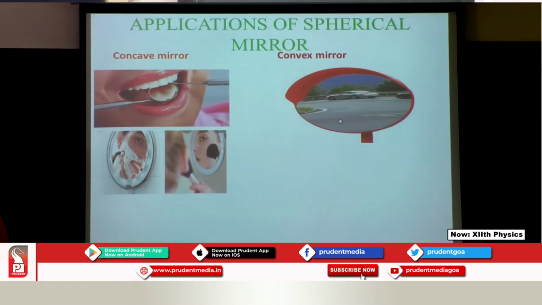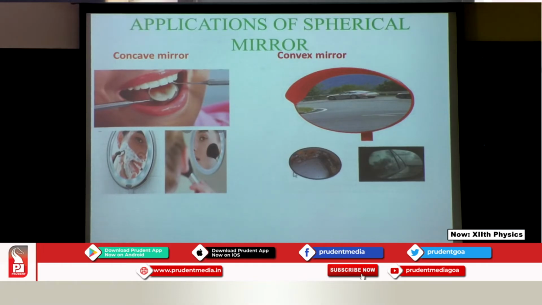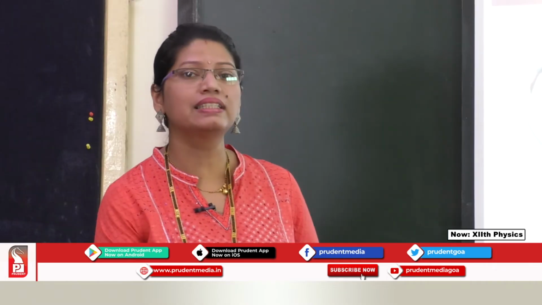And why is the convex mirror used? That is because we get a diminished image, and because of that the field of view increases. So where we need a bigger field of view, we always use a convex mirror. The side mirror is also called the driver's mirror. So these are the applications of the spherical mirrors.